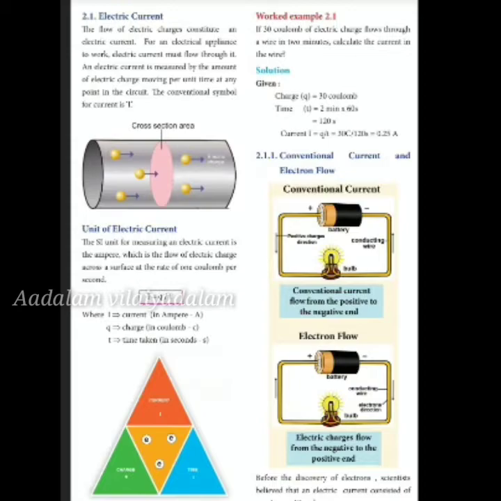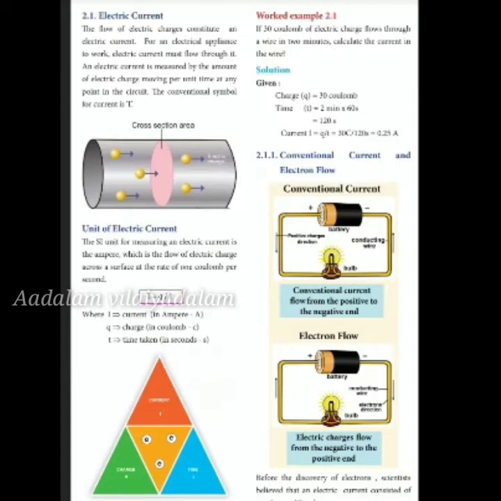Now, see the worked example which is done for you. Here, 30 coulomb of electric charge flows through a wire in 2 minutes. How will you calculate the current in the wire? Charge Q is equal to 30 coulomb. Time T is equal to 2 minutes, that is 2 into 60 seconds, which gives you 120 seconds. Now, applying the formula, current I is equal to Q by T, that is 30 C by 120 S, which gives that the current flowing through the wire is 0.25 ampere.